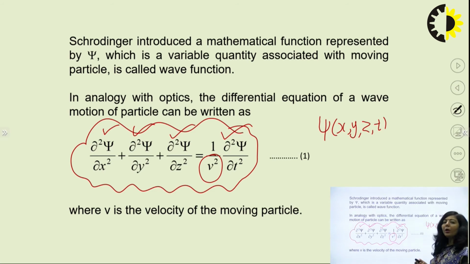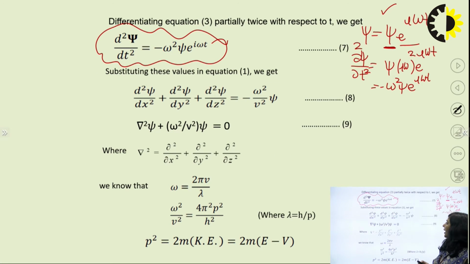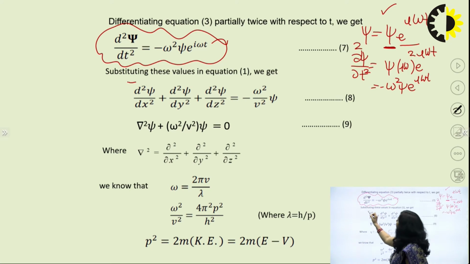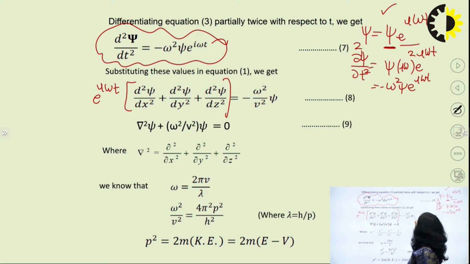After substituting, you are getting e raised to power i omega t, and you are also getting this particular term.